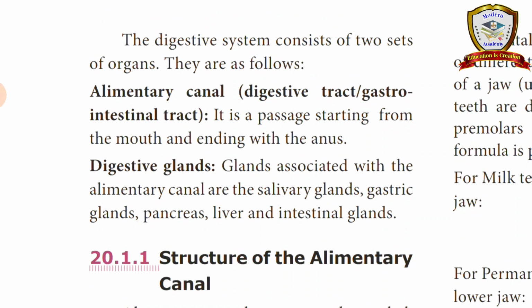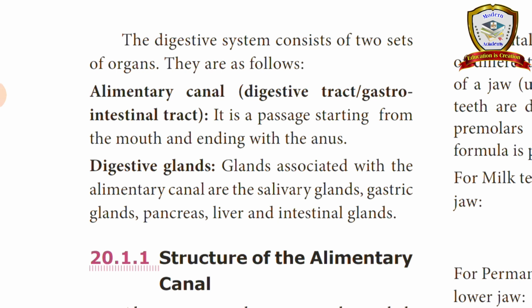The next set is the digestive glands. The glands associated with the alimentary canal are salivary glands, gastric glands, pancreas, liver and intestinal glands.